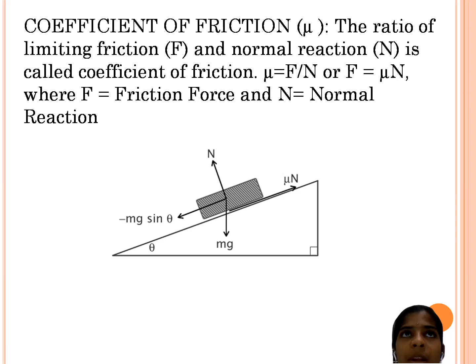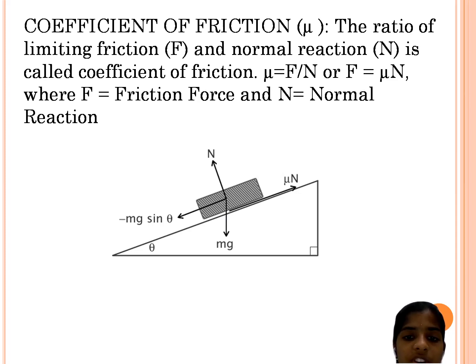This is mainly used in many formulas and problems, where mu equals F by N is the coefficient of friction. We can also write the force F equals mu into N. N is the normal force, mu is the coefficient of friction, where F equals the frictional force and N equals the normal force.